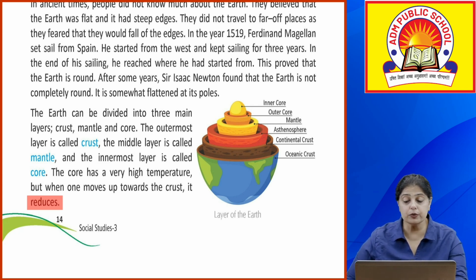So this diagram shows us that this is the ball that you see in between is the inner crust, then you have the outer crust, then you have the mantle which is the middle, फिर आता है asthenosphere, then you have the continental crust, and then you have the oceanic crust. So these are the different layers of the earth.